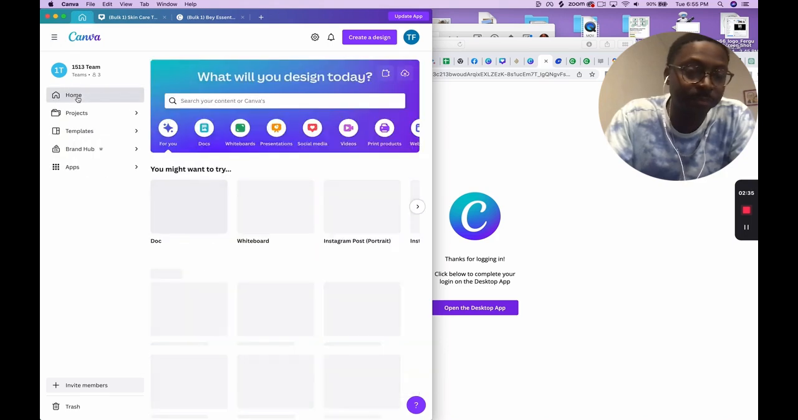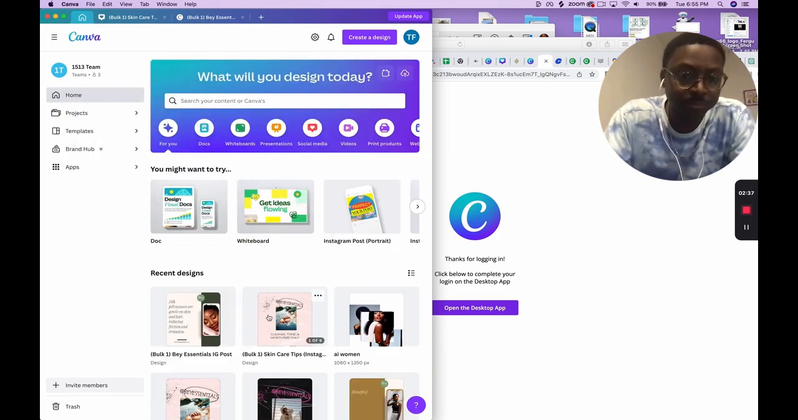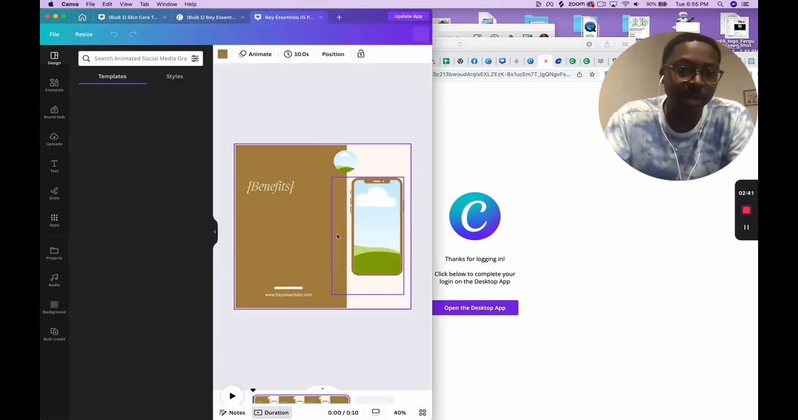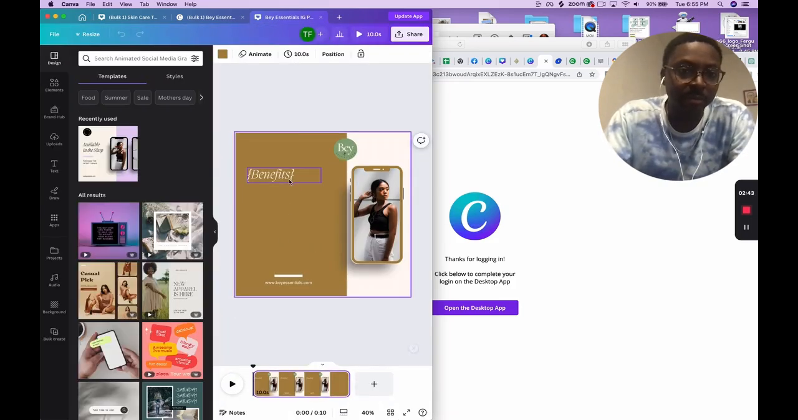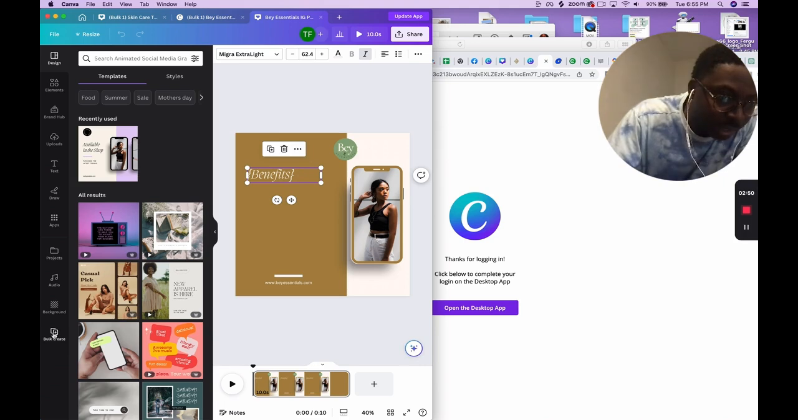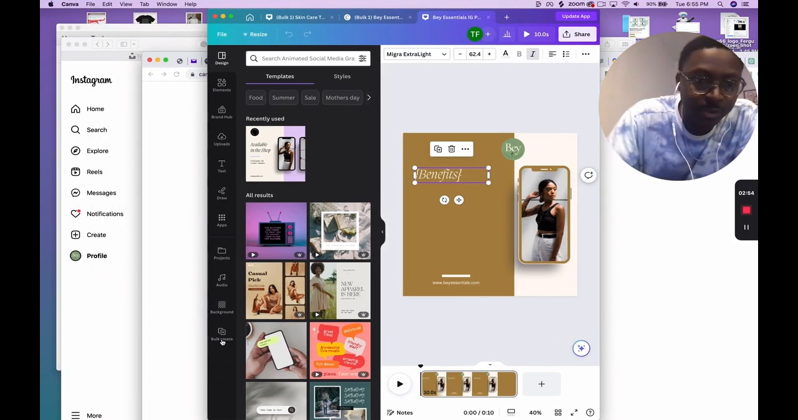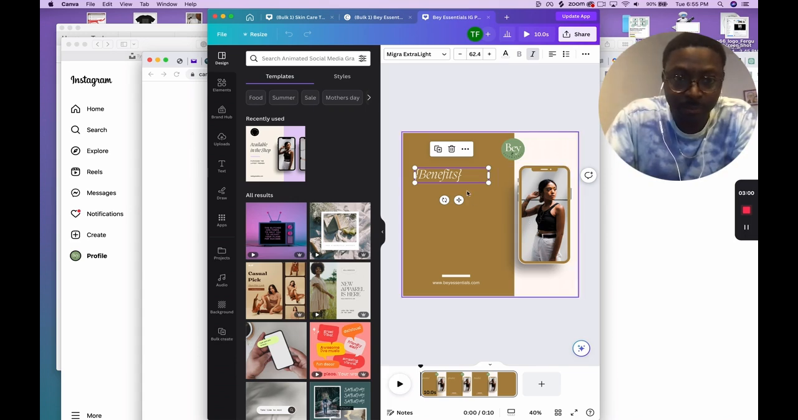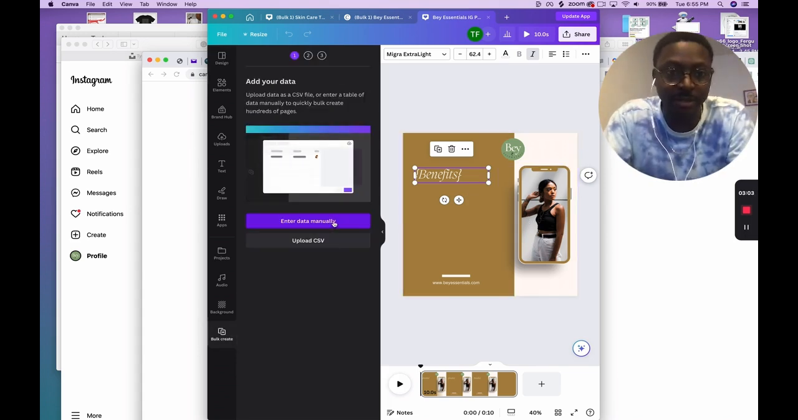I'm going to go back home. And I'll go to this one. This is one I made. And you click on this area, click these three dots. But first you need this bulk create right here. I don't know if my screen is in front of it. You need this bulk create. Click the bulk create, and then it'll ask you to enter the data manually or upload a CSV.